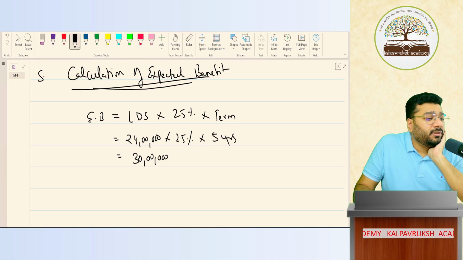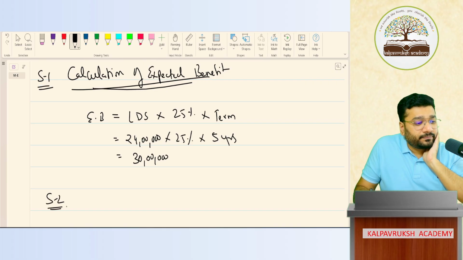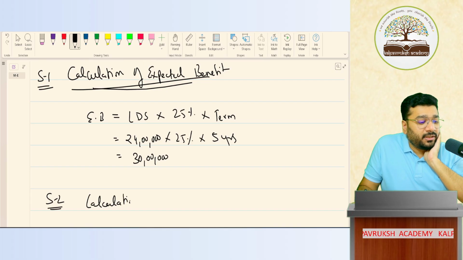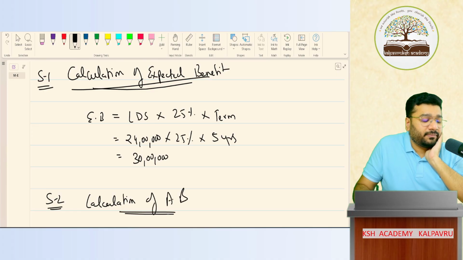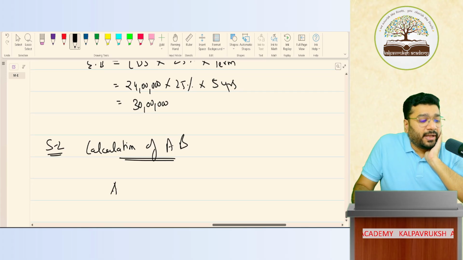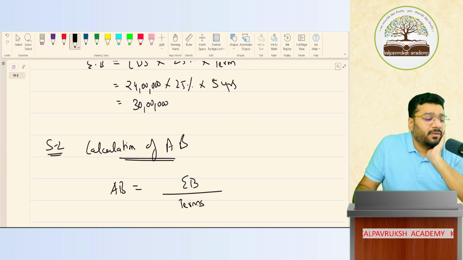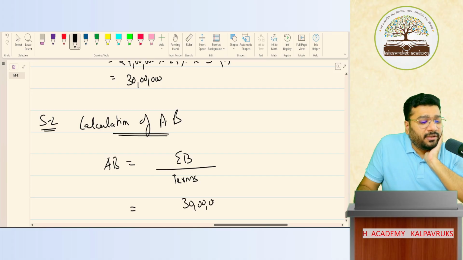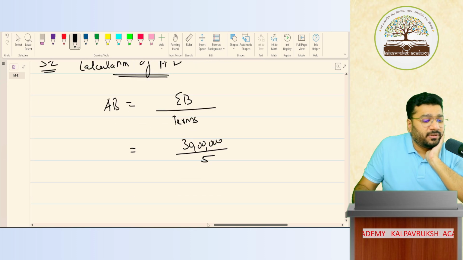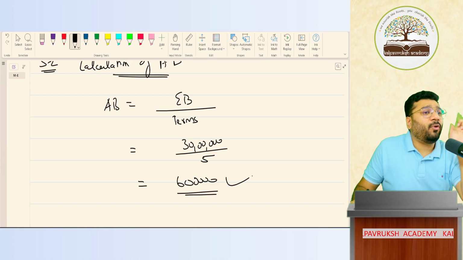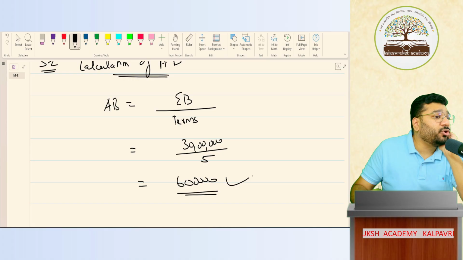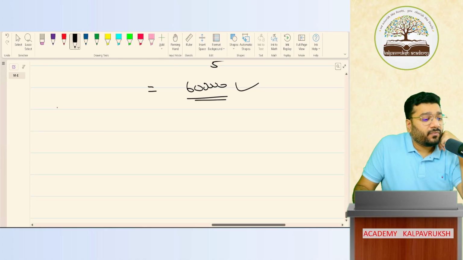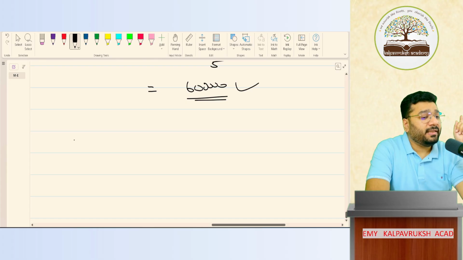Any problem? This is step 1. What is step 2? Calculation of allocated benefit. Allocated benefit is equal to expected benefit divided by term or terms or completed terms, whatever it is. There's no hard and fast formula. So 30 lakh divided by 5. How much is it? So every year, how much should I save, people? 6 lakh. But this is future value. I want it at present value. To get present value, what am I supposed to do? Discounting. So don't write now. This is a part of the working note.